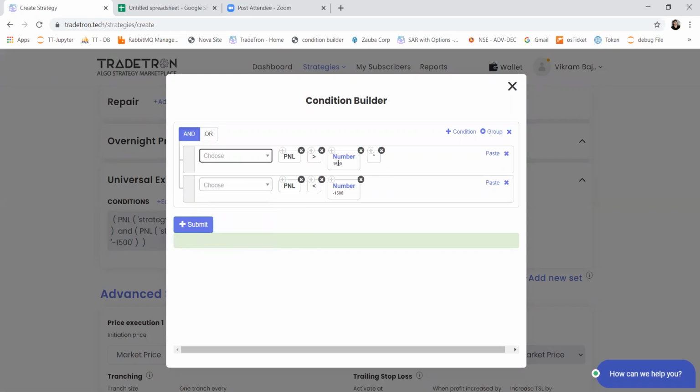So we have created a keyword for that called multiplier. So whenever you use PNL in your condition, and you are making the strategy for marketplace for other users to subscribe, or even if you are trading on the same template with different multipliers, then you need to use this multiplier keyword wherever you are using PNL in any calculation.